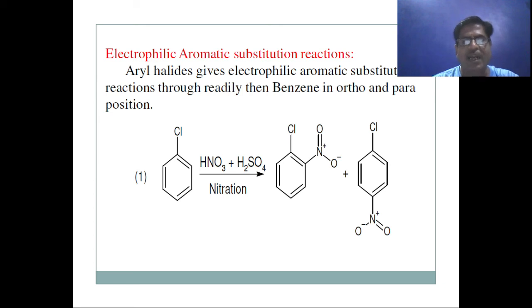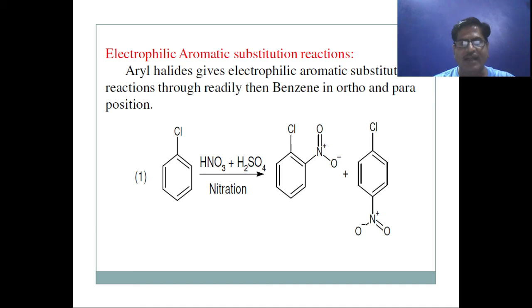Aryl halides are themselves reactive toward EAS, meaning electrophilic aromatic substitution, but they are less reactive than benzene. This is because halides are weak deactivators.